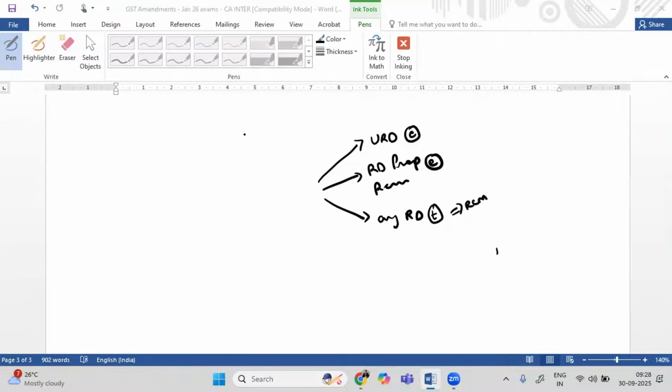So guys, these are the GST amendments. The idea of doing GST is very, very simple. GST is much easier than DT according to me. And the best way to do it is like this. You do one chapter of GST and then you do one exemption. Example, today I'm doing a chapter called, let's say, value of supply. Then I will do one exemption called healthcare services. Just any one exemption. And as and when you finish about 12, 13 chapters, you would have finished about 12, 13 exemptions. This is a very nice, subtle way of looking at the exemption chapter because that's a chapter which most people find difficult.